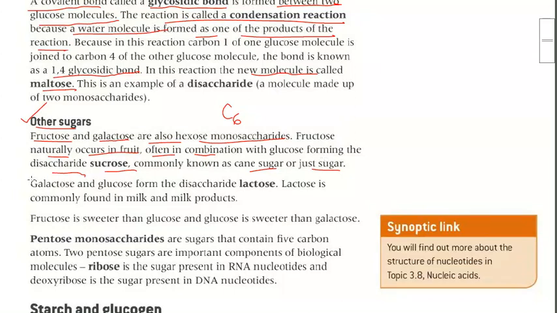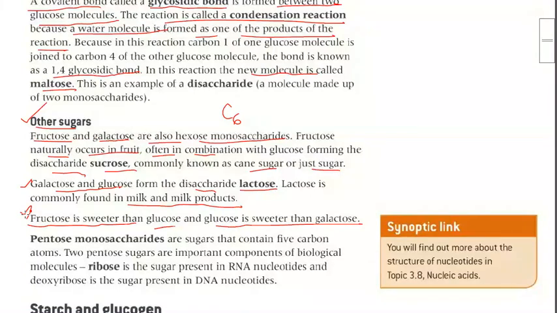Now galactose and glucose form the disaccharide known as lactose. Lactose is commonly found in milk and milk products. Milk and milk products have a little bit of a sweet taste, and that is because of the lactose. And how is lactose formed? Lactose is formed when galactose and glucose react with each other and form a disaccharide. Clear? Any doubt? Now fructose is sweeter than glucose, and glucose is sweeter than galactose. This sequence is important. Fructose is sweeter than glucose, and glucose is sweeter than galactose. Okay, clear?